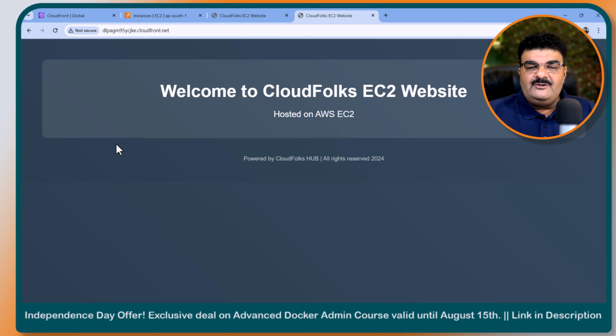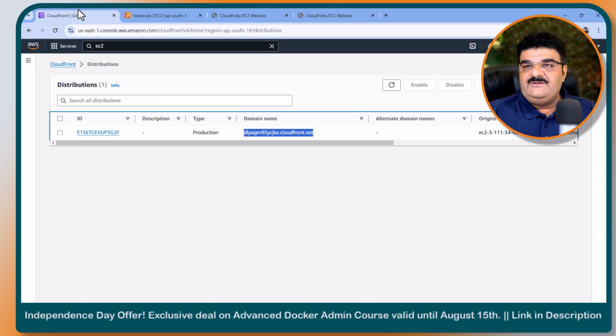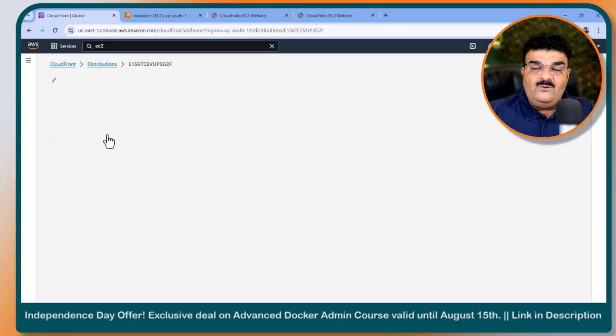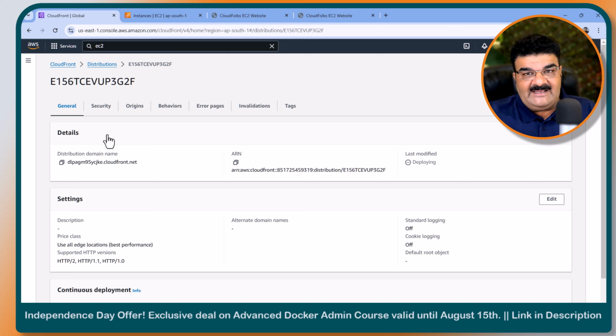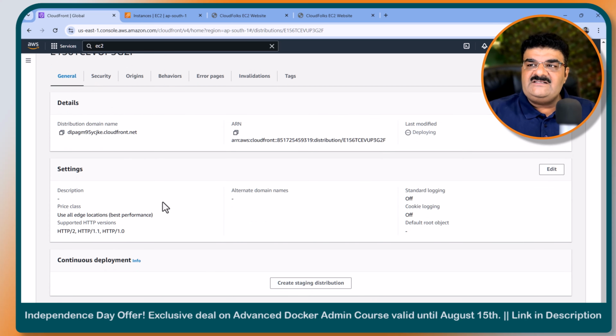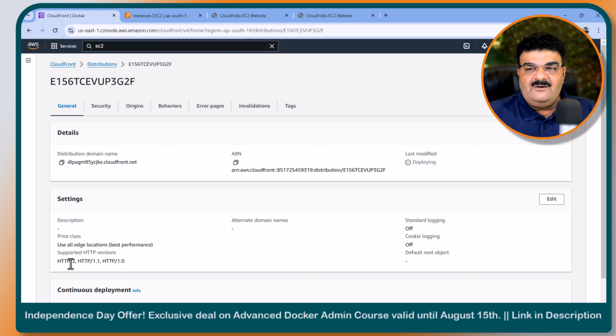So now I'm going to explain how we can use geographic restrictions. We already discussed all the options which we get while creating a distribution. Now we are going to discuss all the options which we get after creating the distribution. We are aware of HTTP/1, HTTP/2 and all this.